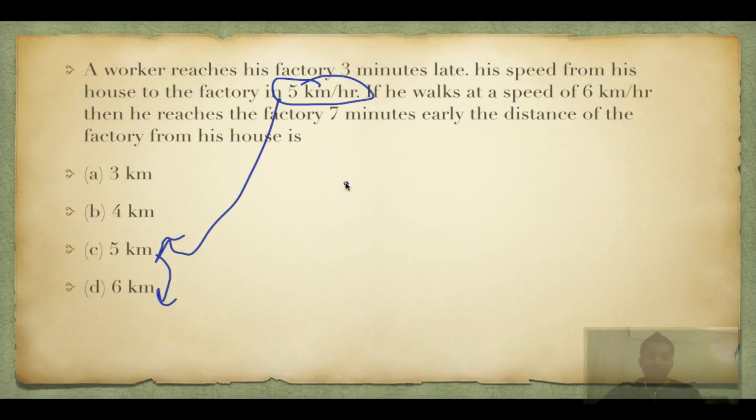Otherwise, there is a very tedious kind of approach, since the distance remains the same. So distance is equal to speed into time. So it's a very stupid approach. You will do S1, S2, and so on, so that you will equate that, and then it will be a very time wastage kind of an exercise.